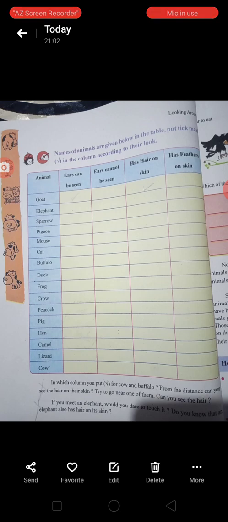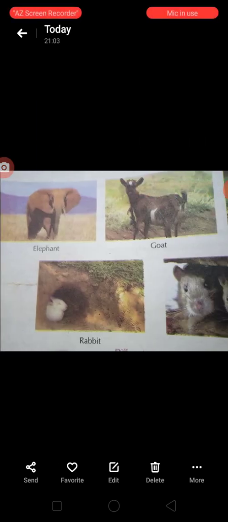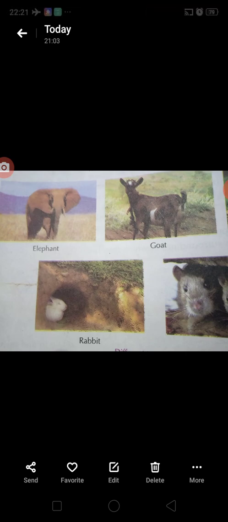Now some animals can be grouped into the following types according to the habitat. They are divided into different categories. So first, terrestrial animals. Animals which live on land are called terrestrial animals. Lions, tigers, elephants, goats, etc.